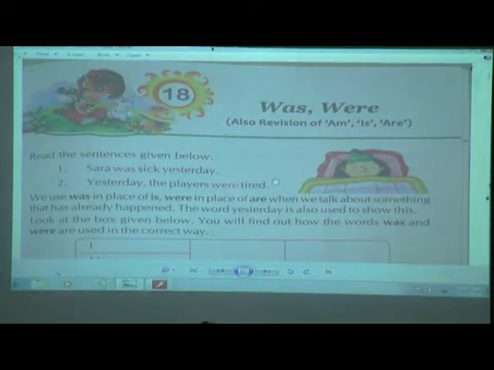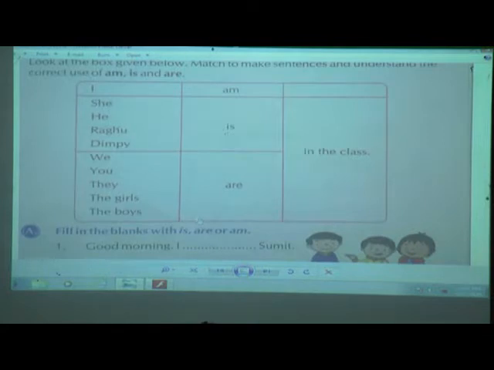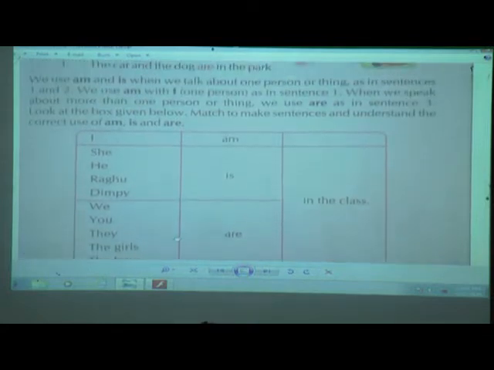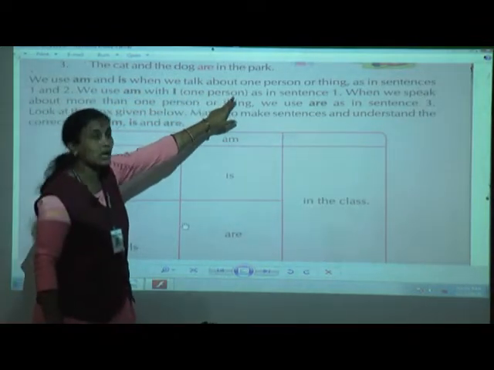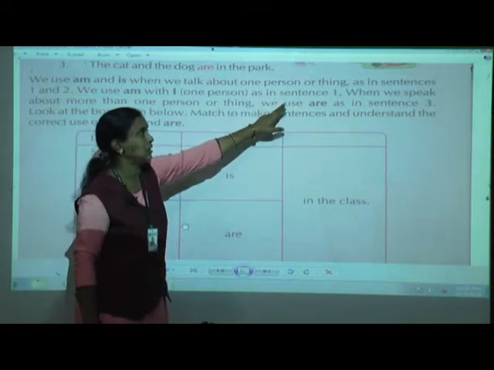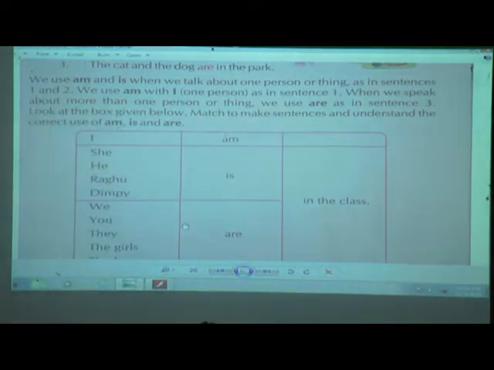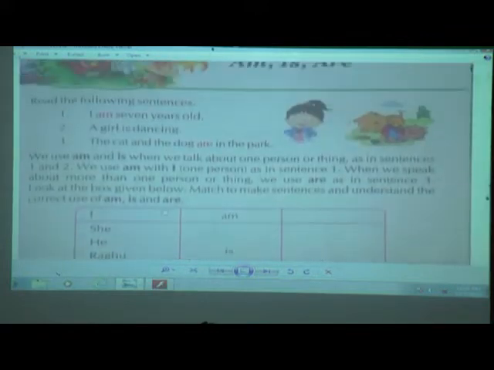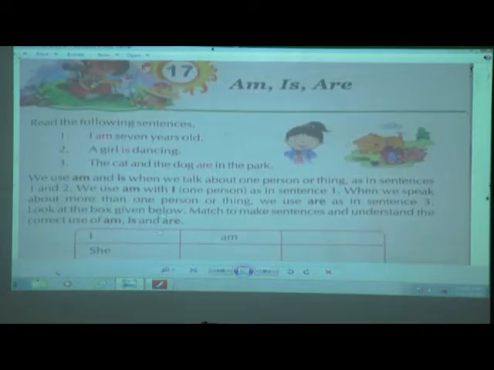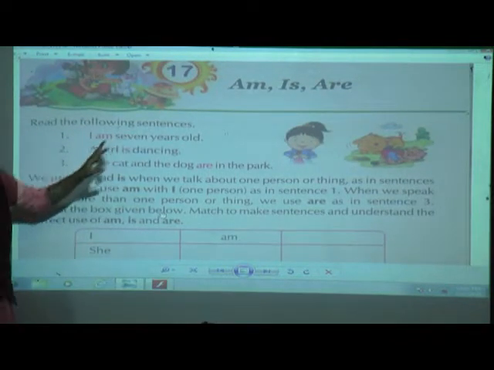Okay children? So just for the revision sake, see children, we use am and is when we talk about one person or thing, as in sentences 1 and 2. Read the following sentences.